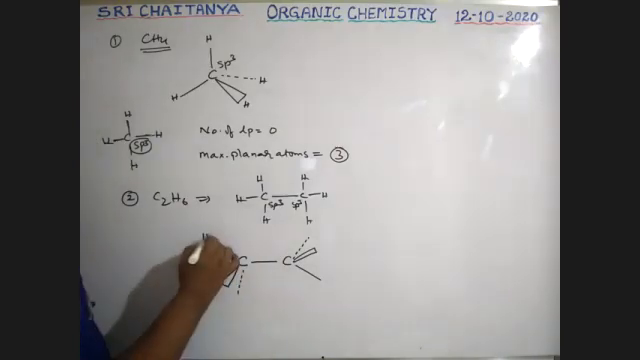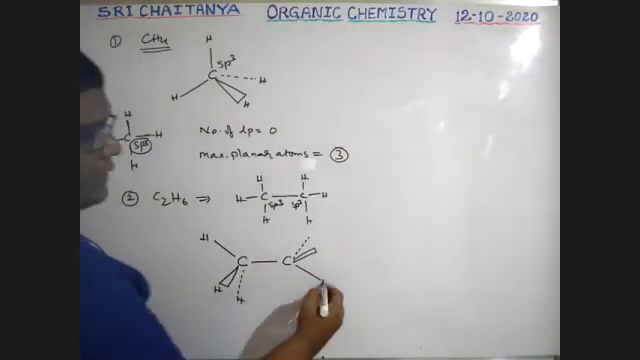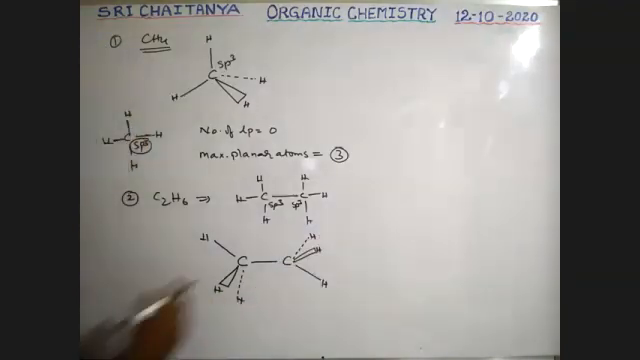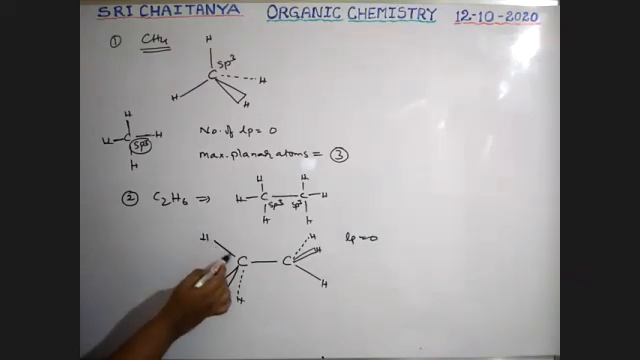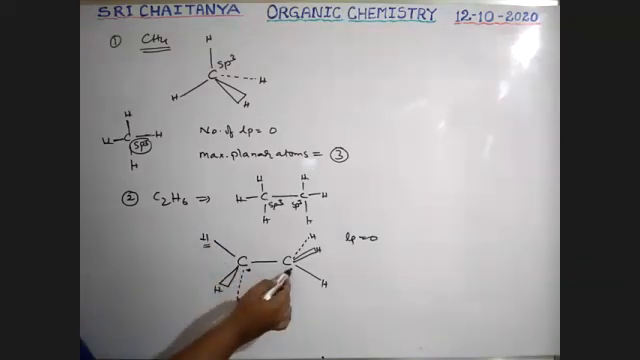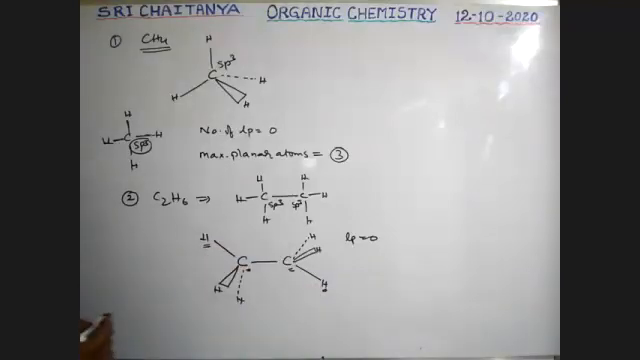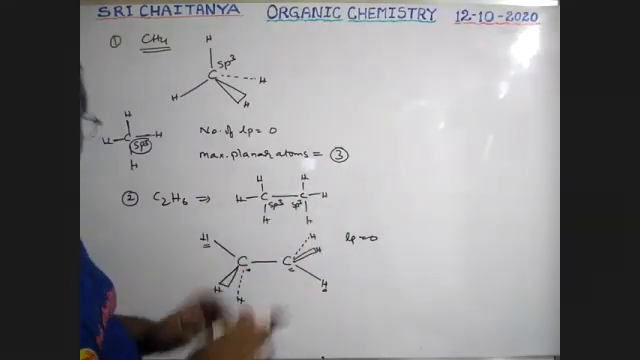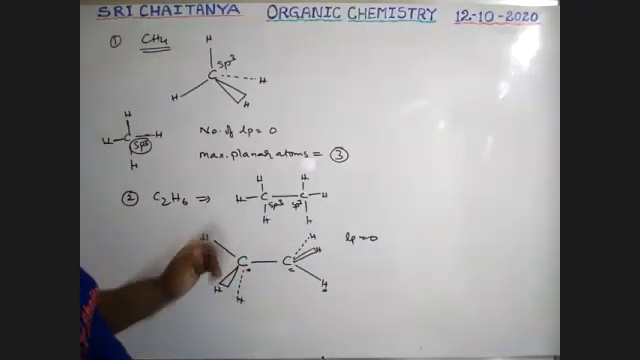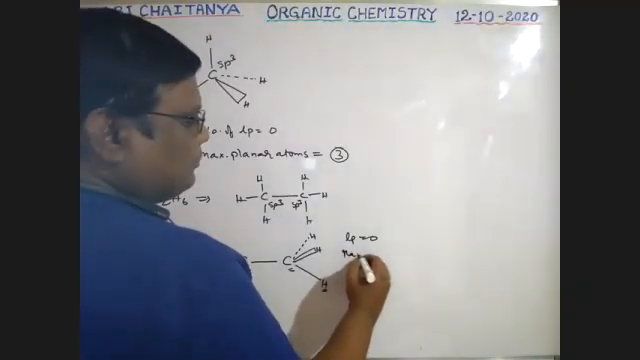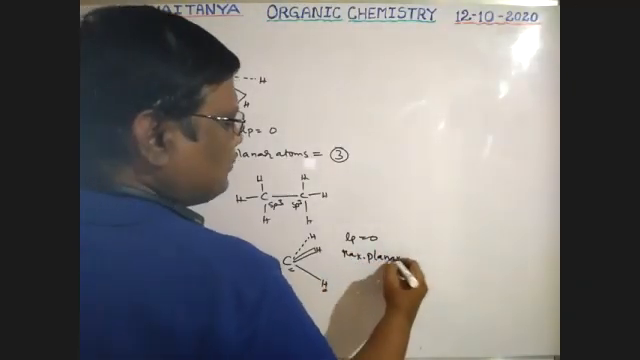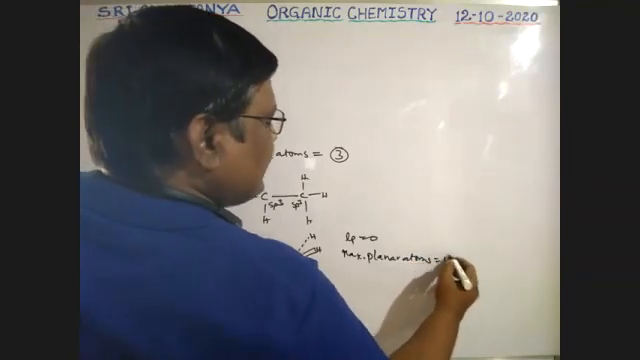See here, this is CH3, and this is CH3. Now count the number of planar atoms. Lone pairs 0. Planar atoms: this bond and the two carbons, 1, 2, 3, 4. These are the only 4 atoms in the same plane. The remaining are outside the plane, not in the same plane. Therefore, the maximum number of planar atoms is equal to 4.